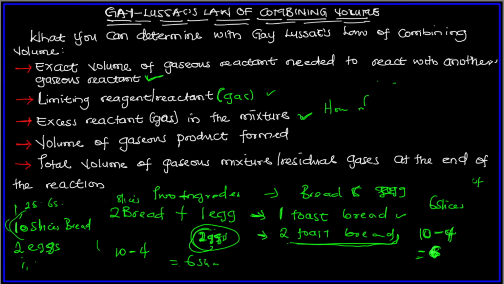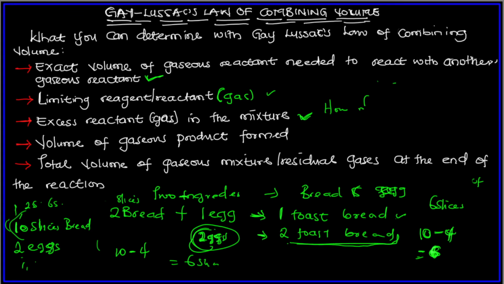So this is the remaining excess reactant. What is remaining? 6 slices. So 6 slices of bread is remaining. The next one, we'll still solve examples, we'll still solve questions on it.